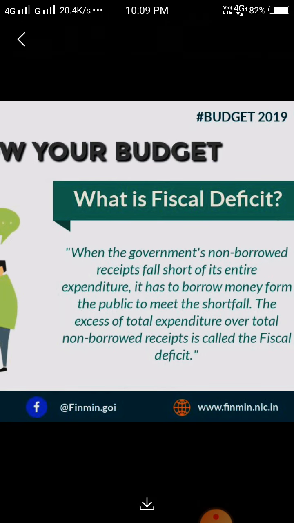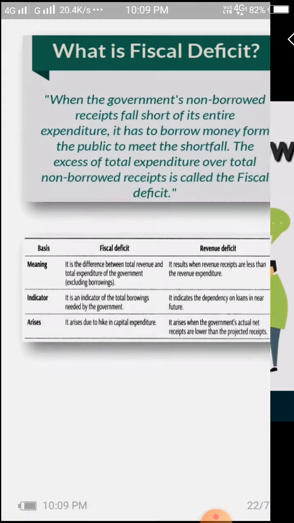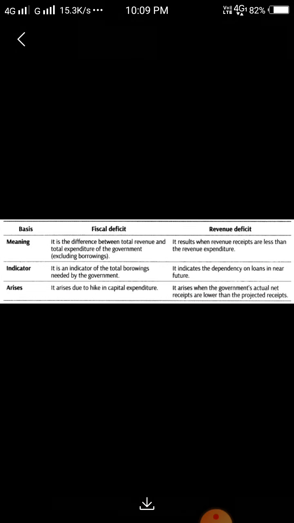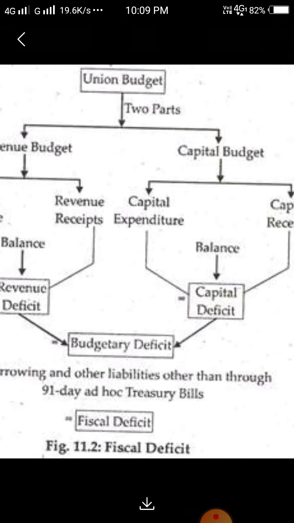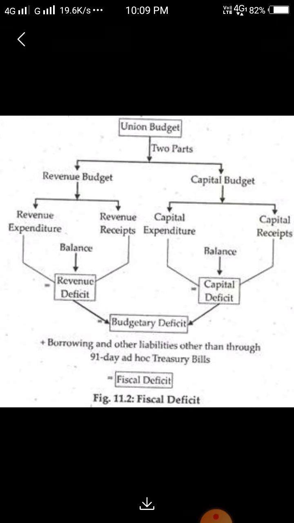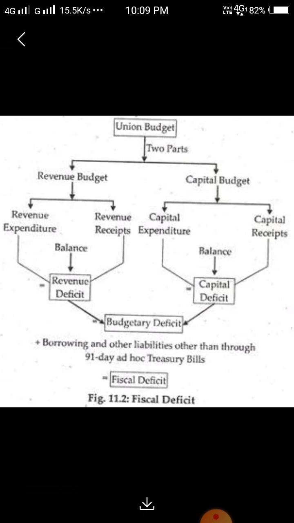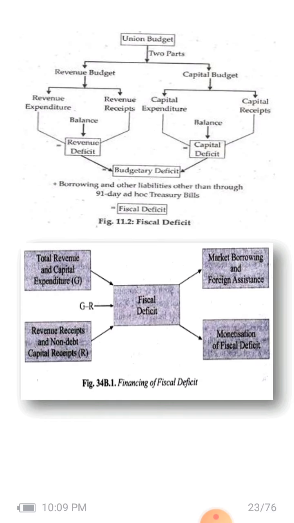I have already explained the fiscal deficit and the differences, right? The budget I have also explained, including revenue budget and capital budget, right? Revenue expenditure, revenue receipt, and balance, that is revenue deficit. Capital expenditure, capital receipt, balance is capital deficit. The budgetary deficit, that is called budgetary deficit. So this is not a part of this one.